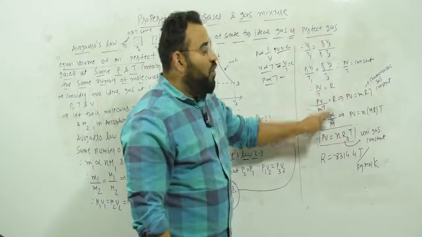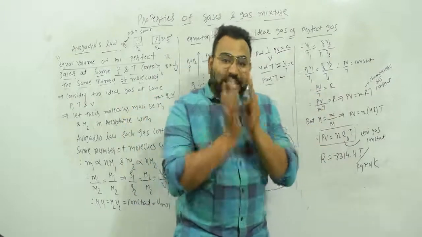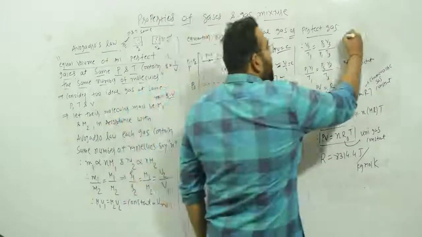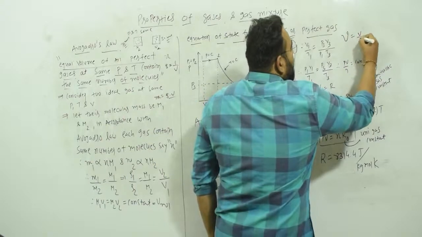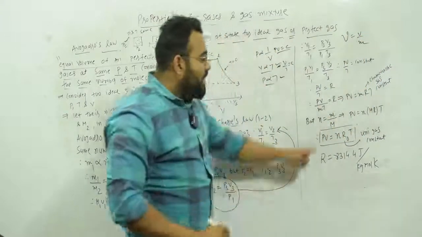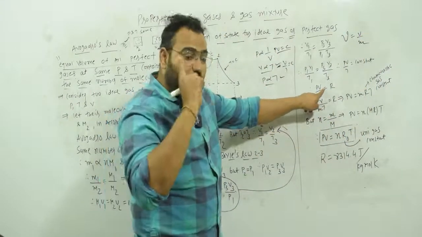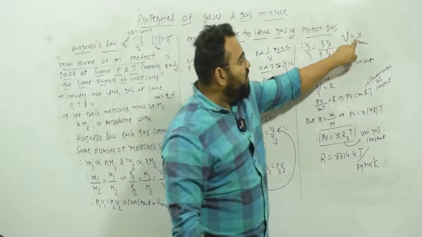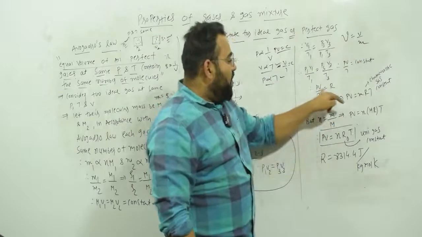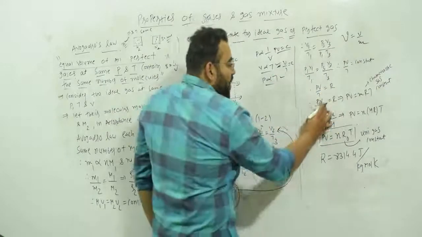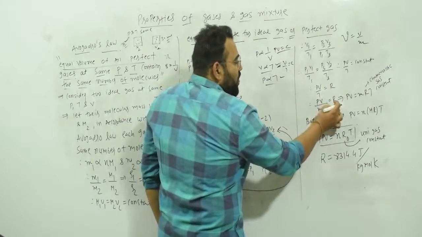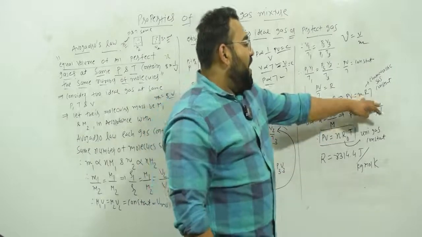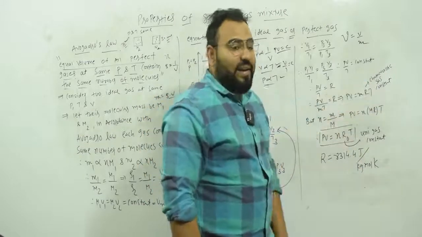Now here this volume is specific volume. What is specific volume? Specific volume is equal to volume upon mass. So remember, this is not volume, this is specific volume. So instead of this V, we can write V upon M. So PV upon MT equal to R, which is PV equal to MRT, where R is known as the characteristic gas constant.